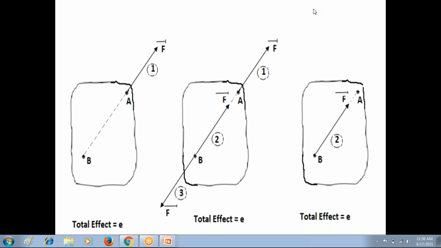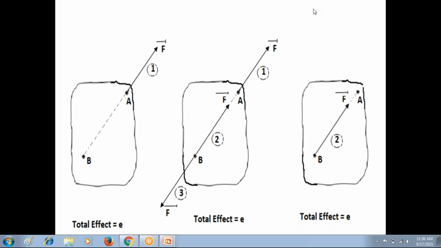Then only you can change the point of application of that force F bar from point A to point B without changing the effect. If the point B is not in the same line of action, if I apply the force F bar at some other point B, definitely that force F bar will have some other effect on the rigid body.